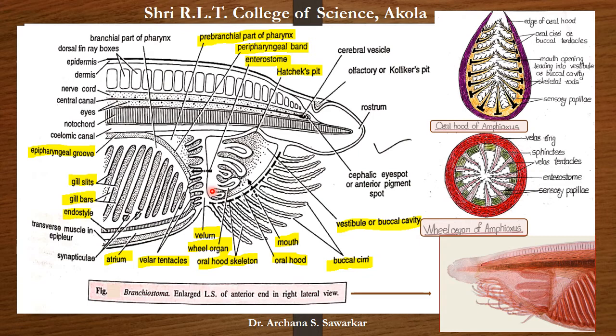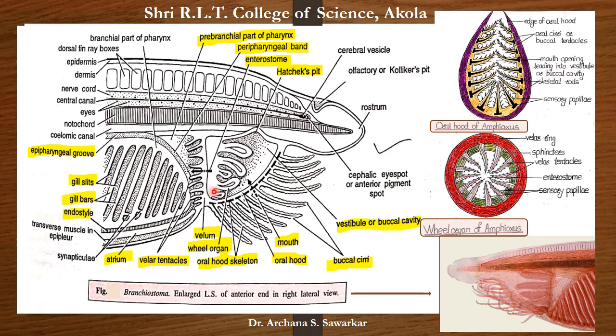Basally, the epithelial lining of oral hood forms 6 to 8 pairs of finger-like folds or patches. Each fold is formed by ciliated groove bounded by ciliated ridge, and collectively this structure is known as wheel organ or rotary organ.